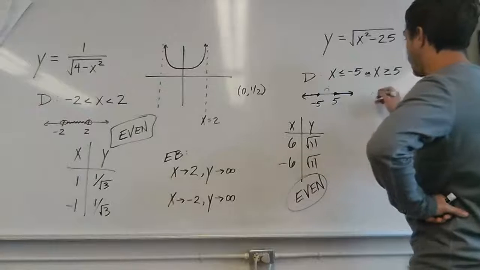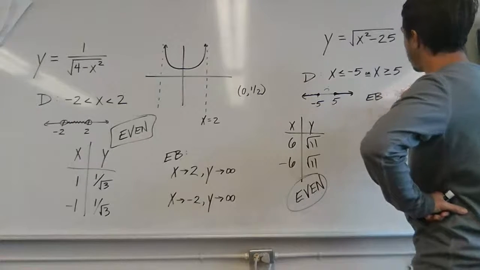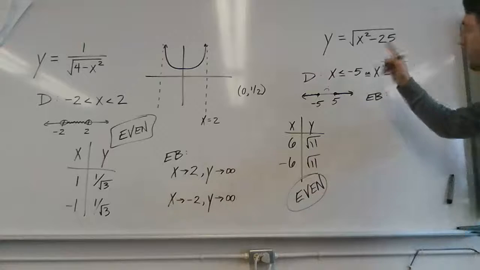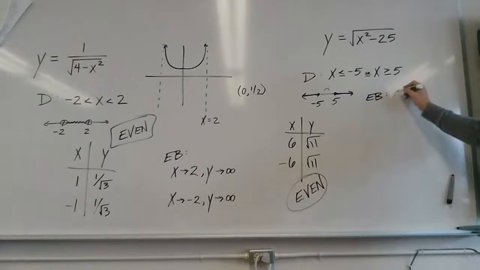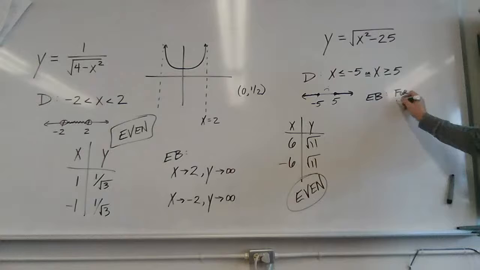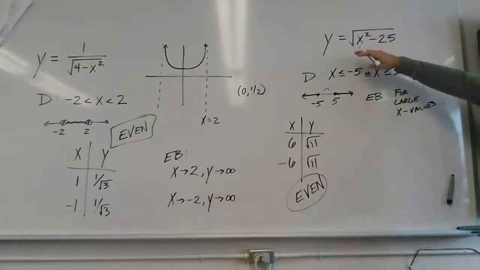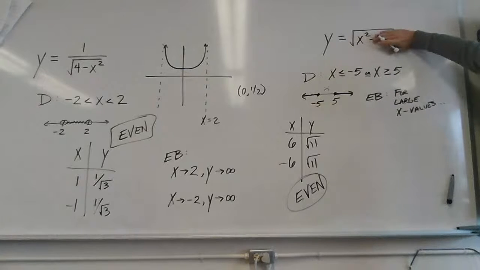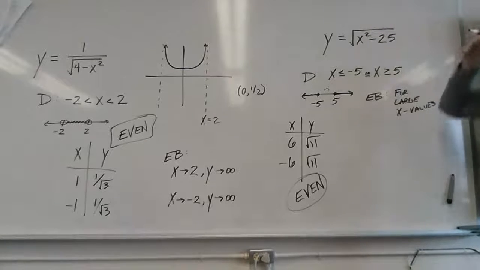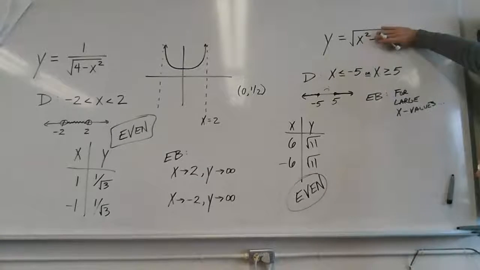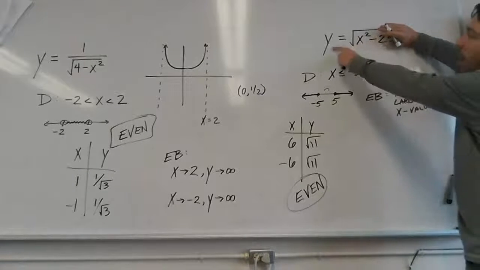Okay, here's the fun part though. For end behavior, would you guys agree with me that for large x values, let's say x is really big, 15, that 25 is not going to matter, right? If x is a million, 25 is so tiny compared to it, we can kind of ignore it. It's going to stay big. But look, yeah, it's going to get large, but more importantly, you'd have y roughly